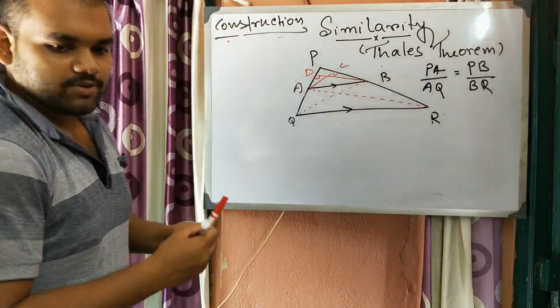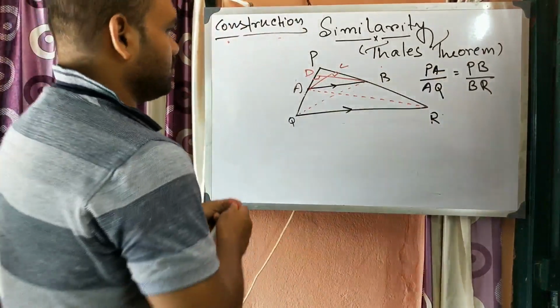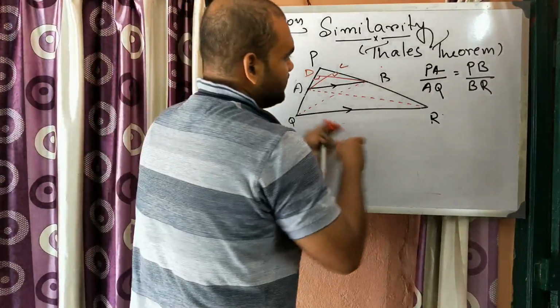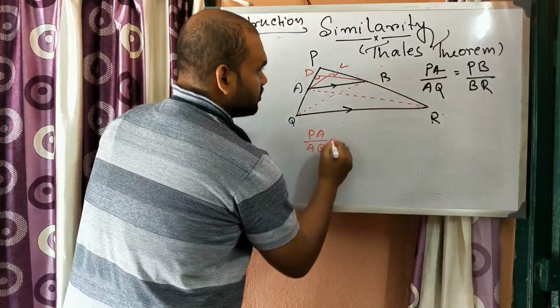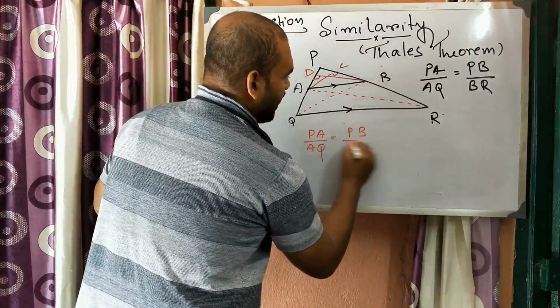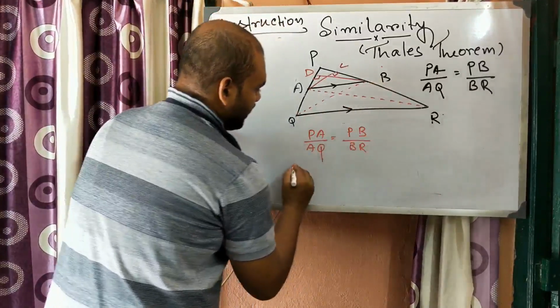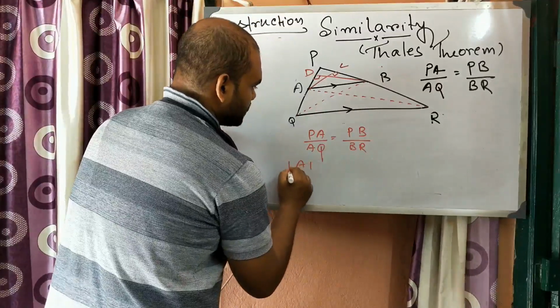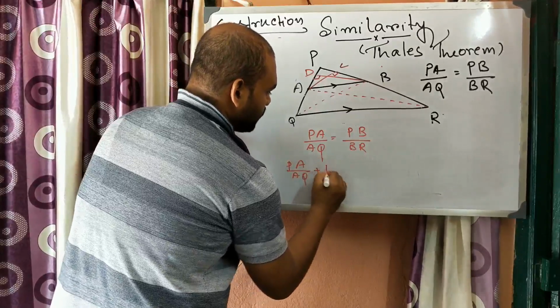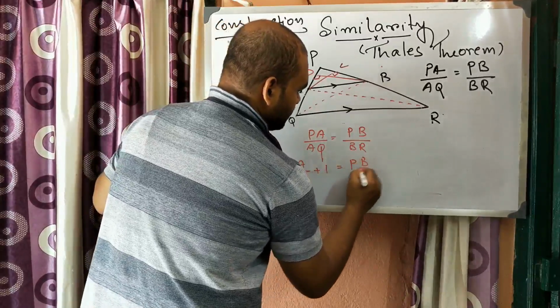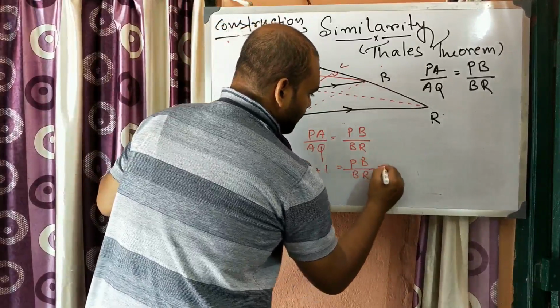So from here we can also write this equation: PA by AQ is equal to PB by BR. Now add 1 on both sides: PA by AQ plus 1 is equal to PB by BR plus 1.